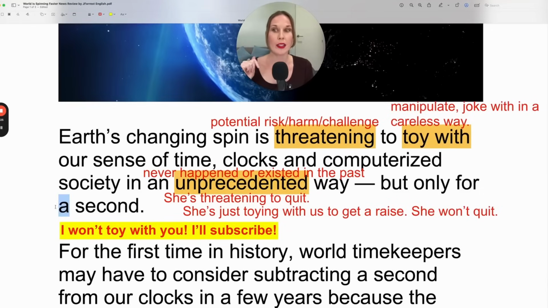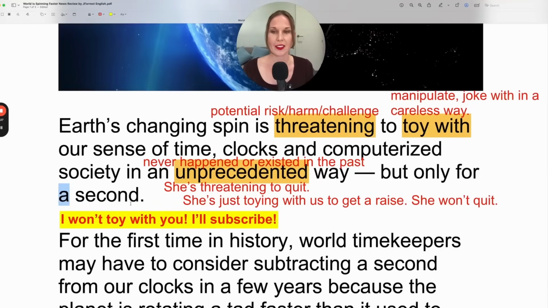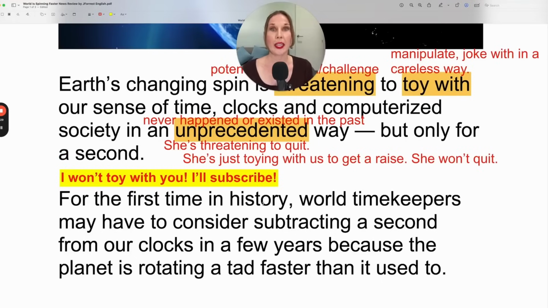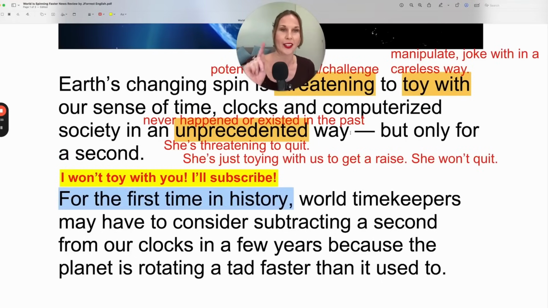And remember, a second means 1 second. For the first time in history, we already know this because it said an unprecedented way. So this is not actually communicating new information because that's what unprecedented means.